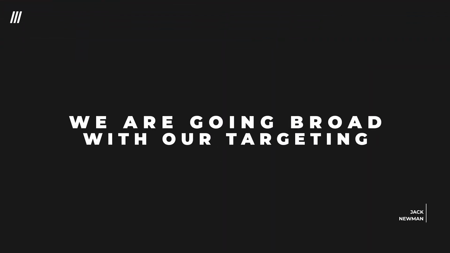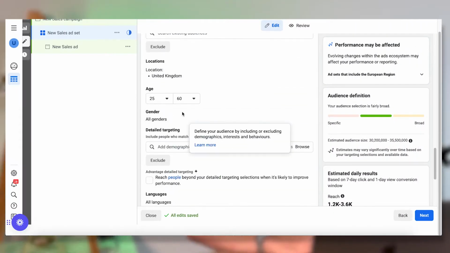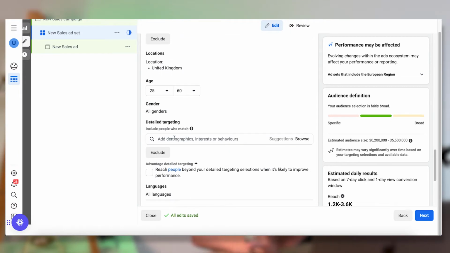So what we do is go broad with our targeting. We ignore this detailed targeting section and don't put anything in. For example, say an e-commerce brand selling jewelry, where we would previously maybe put in engaged shoppers, people that have purchased in the last 30 days or whatever it is, or interests related to the jewelry type: necklaces, high-end jewelry, luxury. We're just going to ignore all of that and not put anything in here.